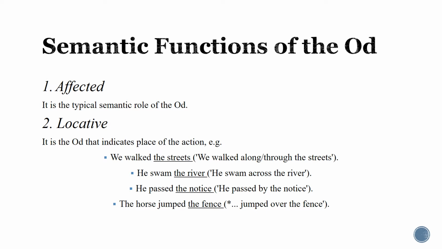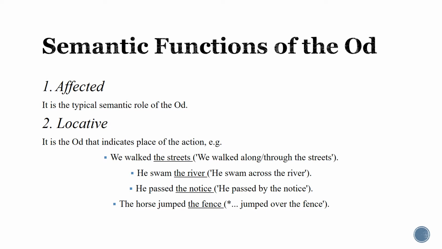They originally have prepositional phrases functioning as adverbs of place. So, we walked the streets. In a paraphrase, it can be we walked along or through the streets. So along or through the streets is the place where the action of walking happens.